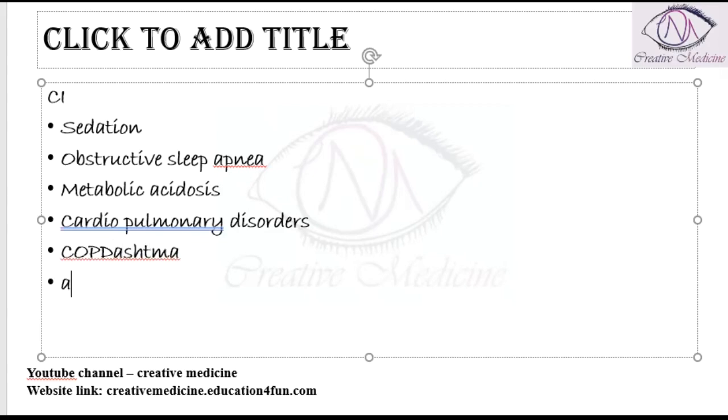It is also contraindicated in acute intermittent porphyria and in paradoxical excitation and seizures.